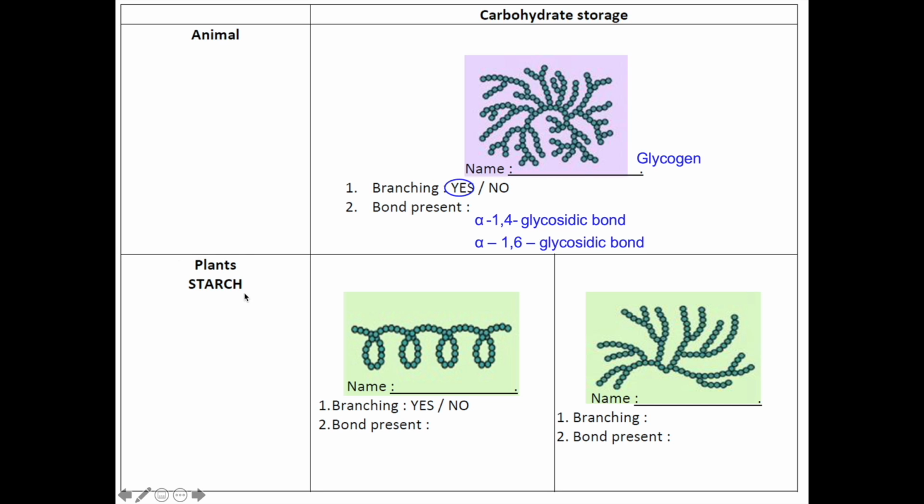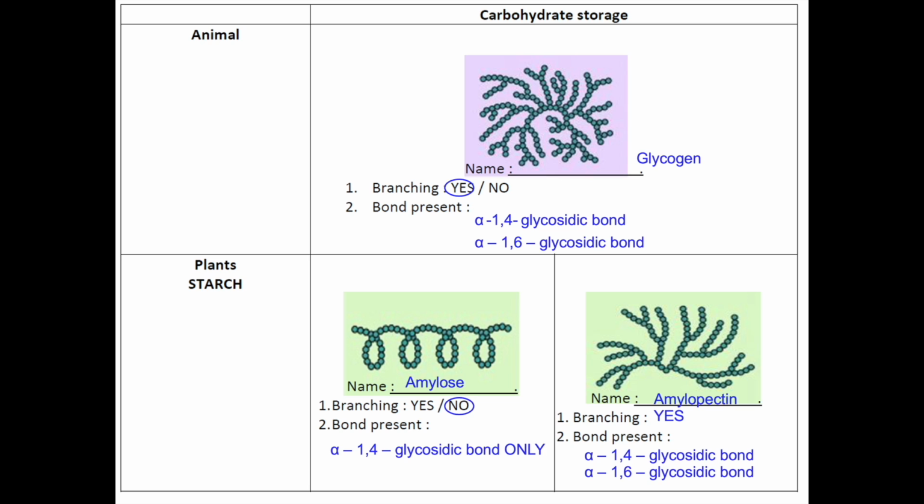Plants, however, store their excess carbohydrate in the form of starch. There are two types of starch, the unbranched starch and the branched starch. The unbranched starch is known as amylose. Since it is unbranched, there is only alpha-1,4-glycosidic bond present. The branched starch is known as amylopectin. Hence, there are two types of bonds present, alpha-1,4-glycosidic bond and alpha-1,6-glycosidic bond. It is very difficult to distinguish between amylopectin and glycogen if you are given a diagram. The only difference is that glycogen is more highly branched compared to amylopectin.